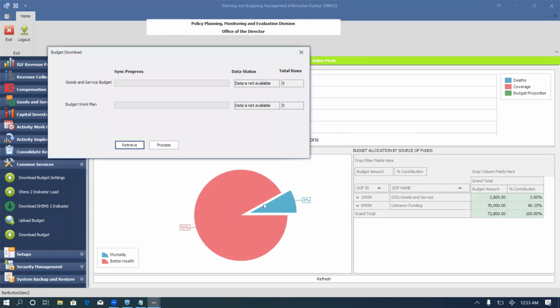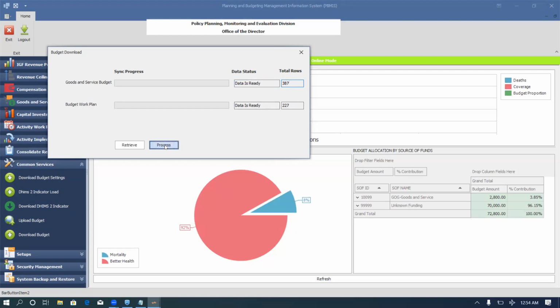Download Budgets. When the window opens, click on Retrieve to retrieve your budget for previous years. If you have budget for previous years, the total rows would indicate the number of rows that you are going to download onto your machine. The more the rows, the more time it will take to download. And the data status will also show data is ready if you have data to download. Since I have data to download, I'm having data is ready and the total rows that I'm going to download.